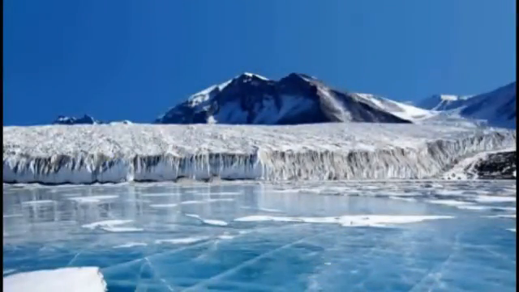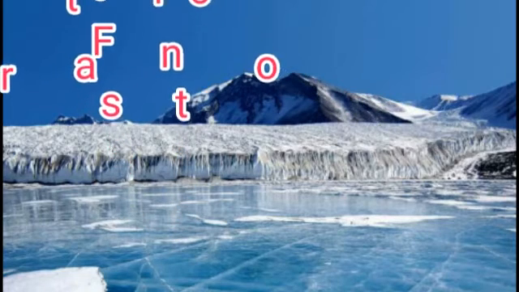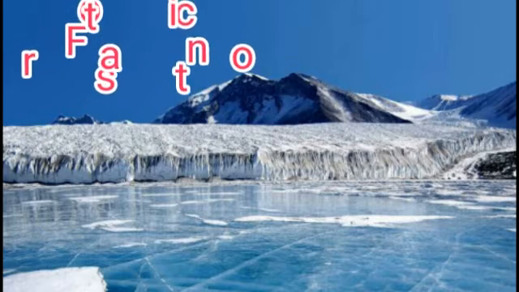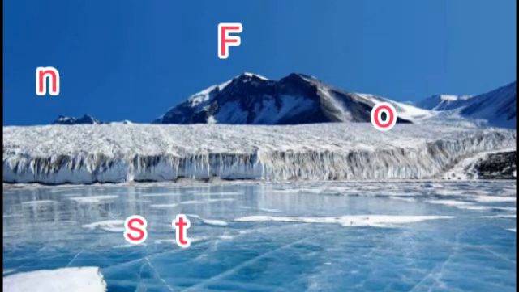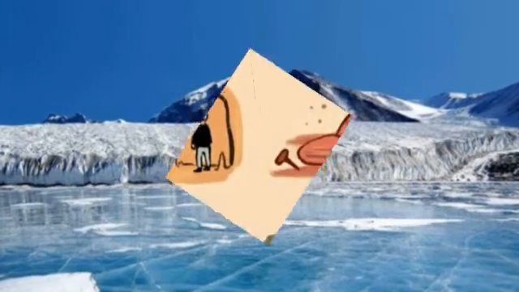So next one is about the freezing action of water. In mountainous regions or in areas with cool climate, the breaking of rocks is caused by the freezing action of water, and the cracks and joints in the rocks fill up with water. And at night what happens? The temperature falls down and the water in the cracks or joints freezes up. Okay, and the conversion of water into ice increases its volume, thereby requiring more space, and this causes widening of cracks and joints and it finally leads to their disintegration. So this is called frost action. Okay, what is this term called? This is called frost action.